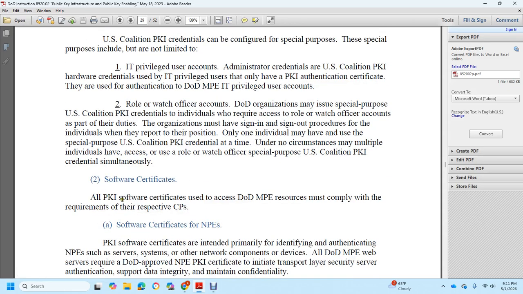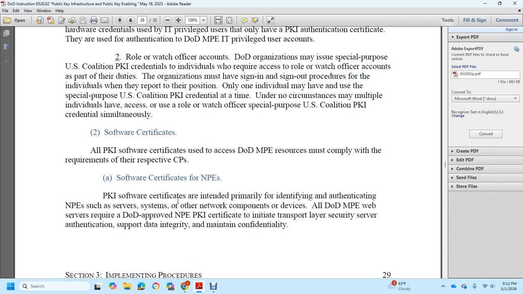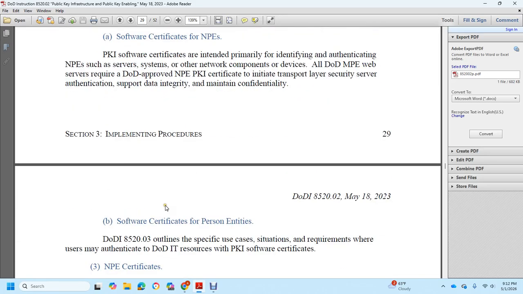Software certificates. All public key infrastructure software certificates with the DoD MPE resources must comply with the requirements with respect to certificate practices. Software specific to MPE with a public key infrastructure software certificate is primarily identified with the authentication of the server, the system, and other network component devices of all the DoD MPE with web servers. With the DoD MPE, a public key infrastructure certificate initiates transport layer security server authentication, support of data integrity with the maintained credential.